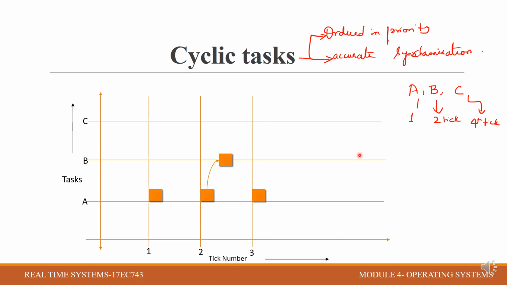Since it is of highest priority, at every first tick it appears and it executes.